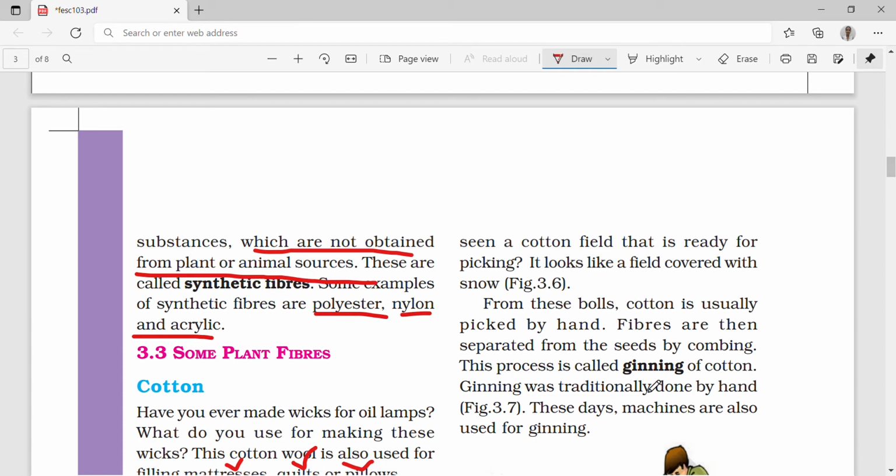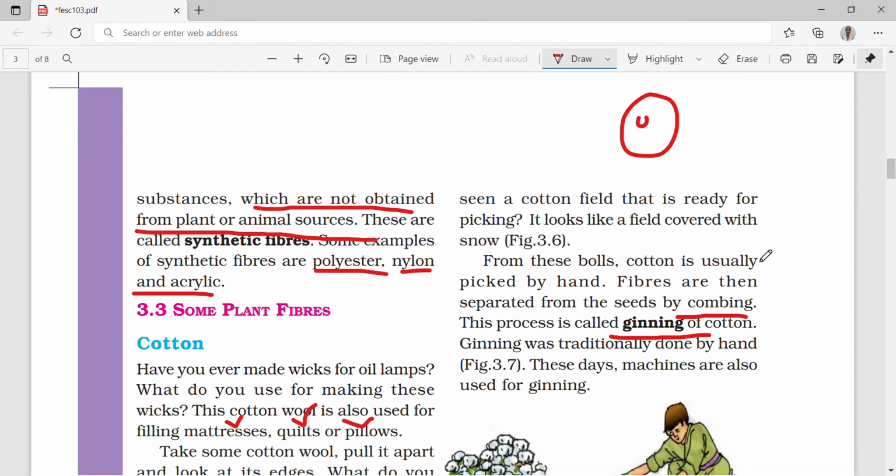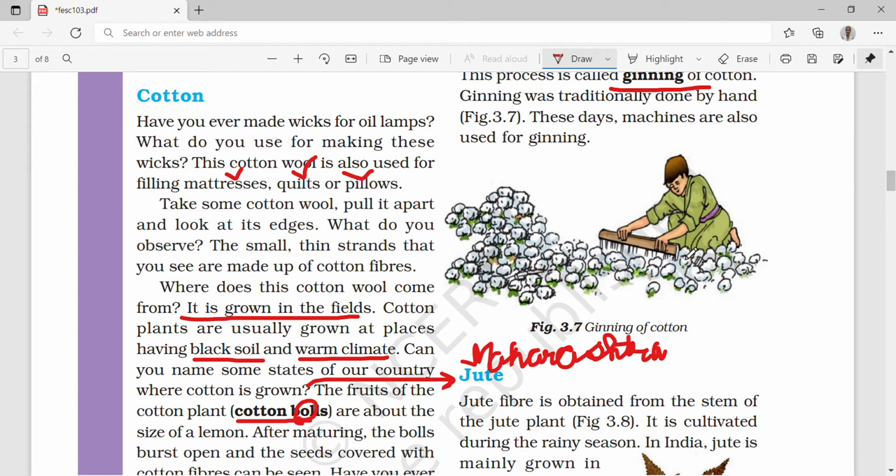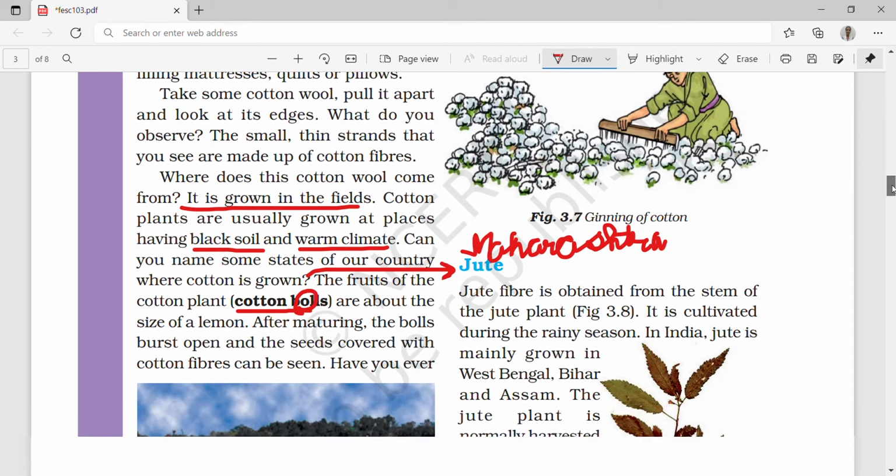Now, we have the cotton here and we have the seeds. So we need to separate the seeds. This method is called combing. This process is called ginning of cotton. So the process in which we separate the seeds by combing is known as ginning of cotton. Ginning was traditionally done by hand, but these days machines are also used for ginning. Here you can see, because the seeds are smaller and get out of that, easily we can get the cotton free of seeds.